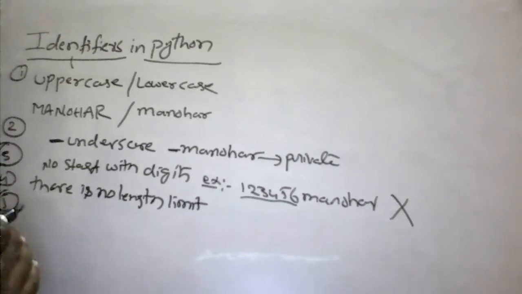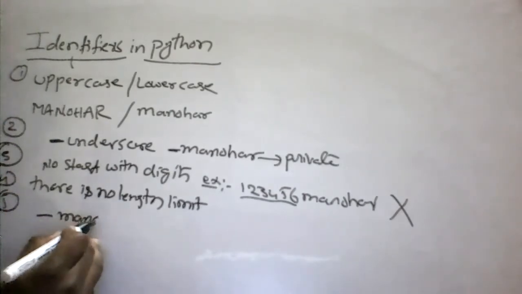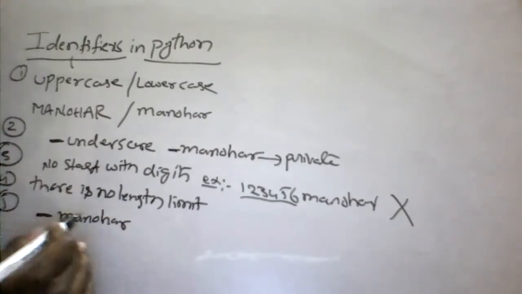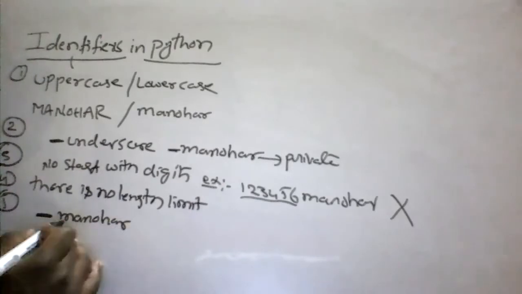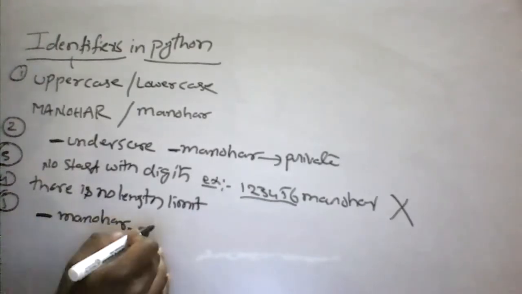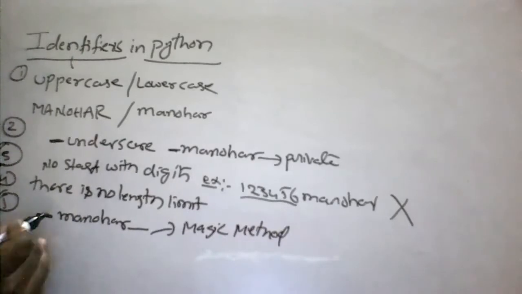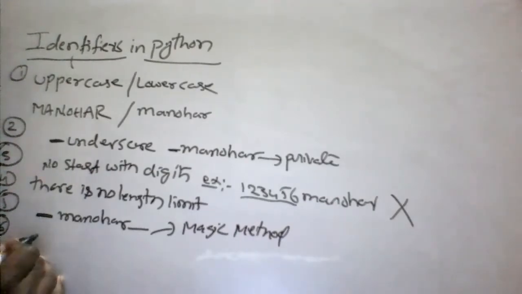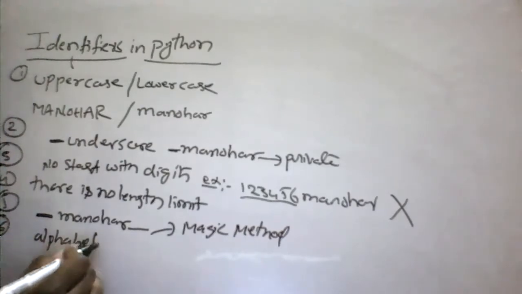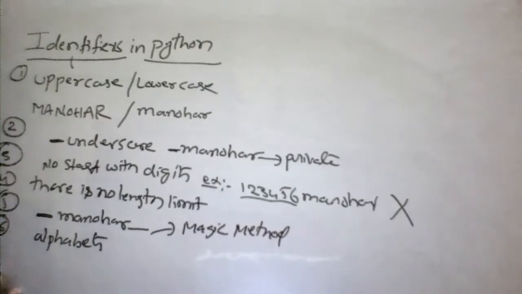And the fifth one is, if an identifier starts with an underscore and ends with an underscore, this is also called a magic method, because we are using two underscores at the start and end of the name. And identifiers are generally alphanumeric: they start with alphabets and can include digits from 0 to 9.